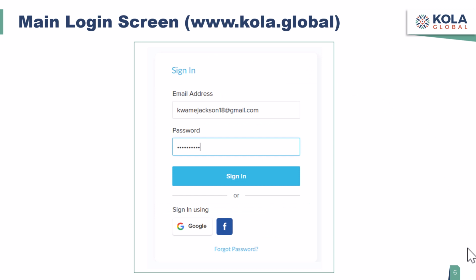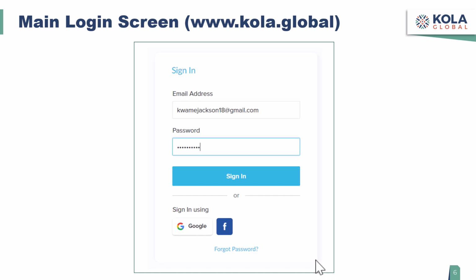Now, this is the main login screen. So, again, if you type www.kola.global in any browser, this is the screen that will come up. And you'll see that we use an email address as the username or identifier. You can see here I've typed in Kwame Jackson's Gmail address. And then, of course, you type in your secret password.